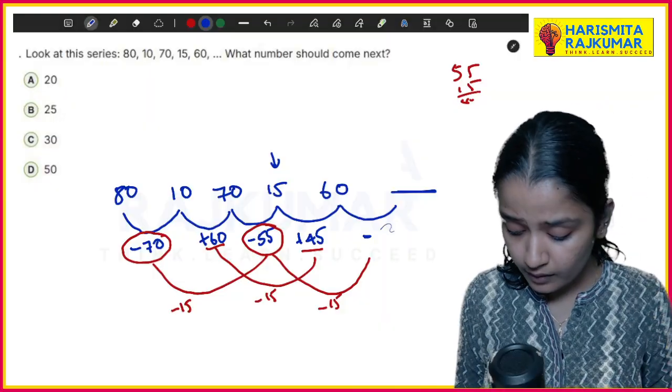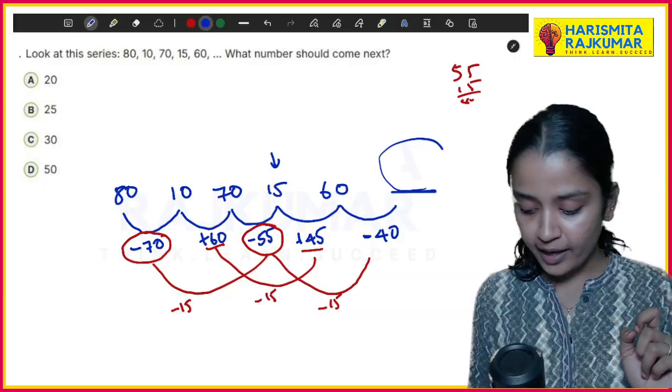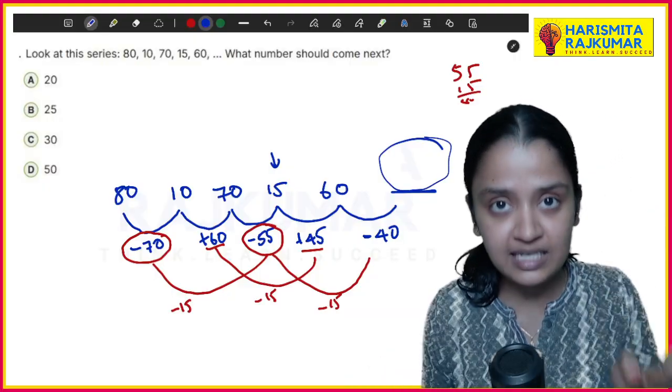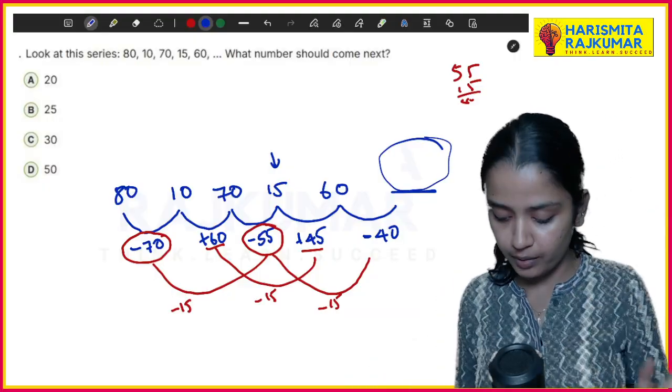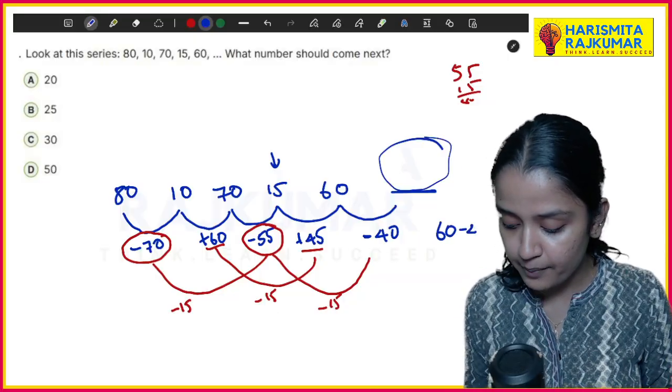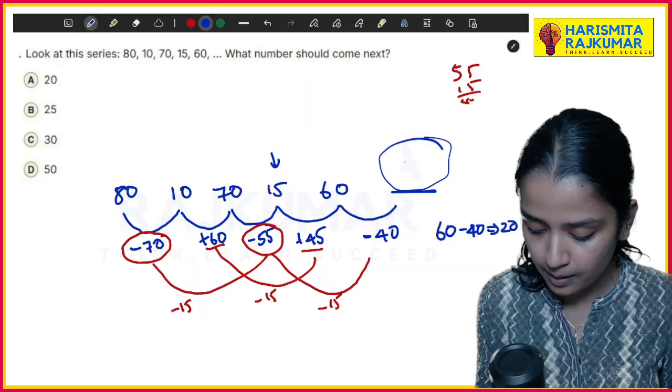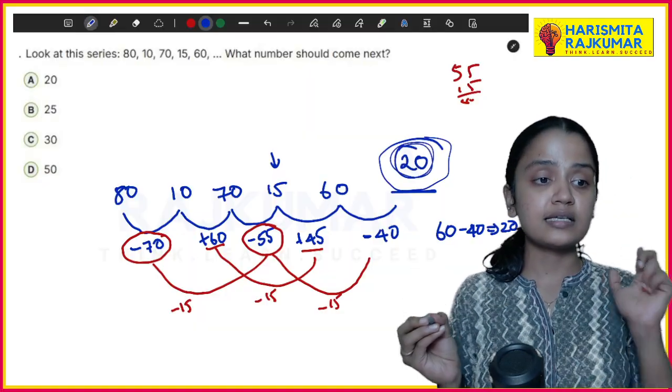So I have to reduce 40 to get the operation. What I should do is from 60, I have to reduce 40 to get my number. So my number is 60 minus 40. This number is 20. So this is my number.